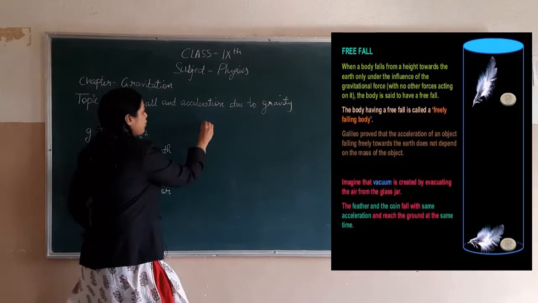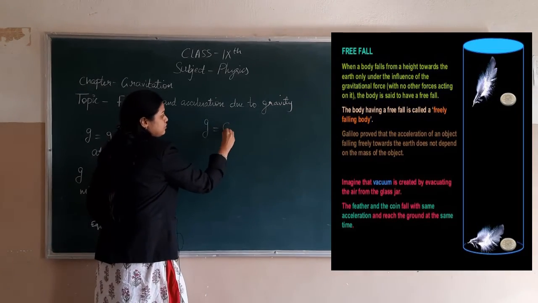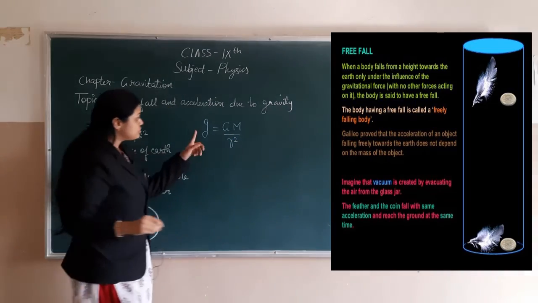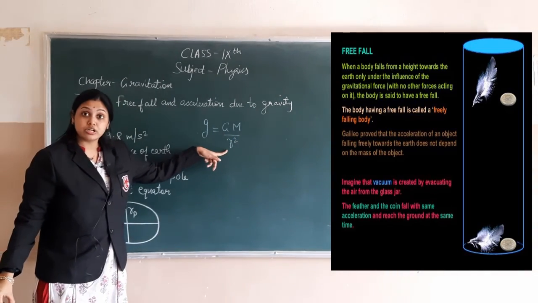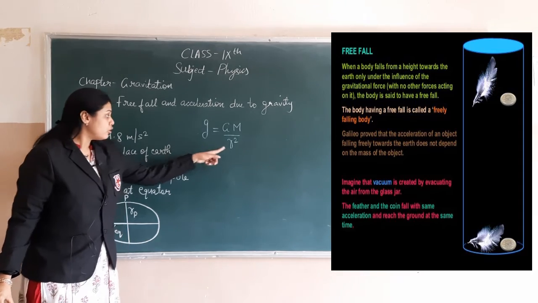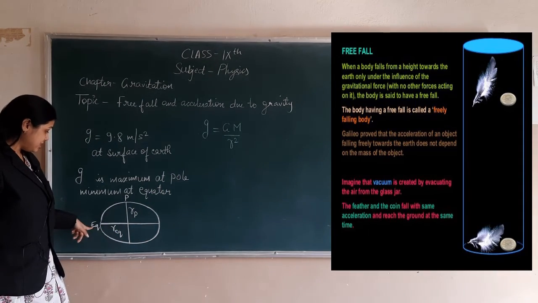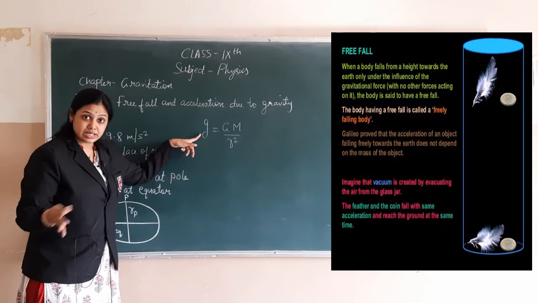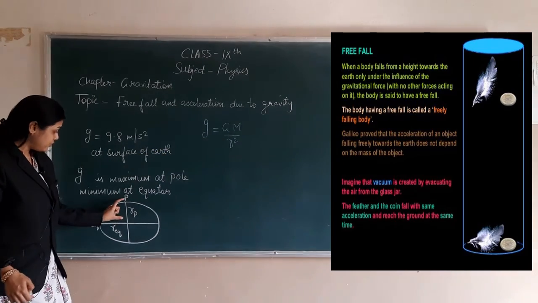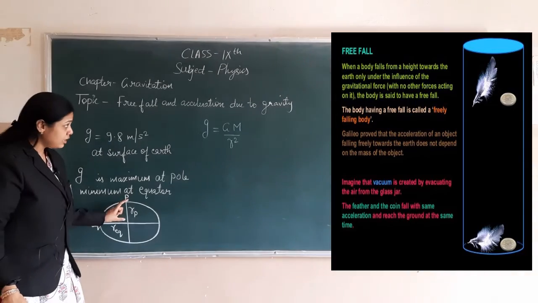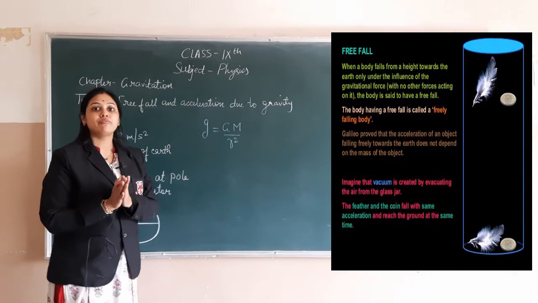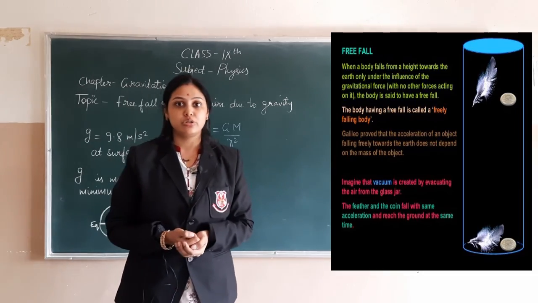Just see, the formula of small g is g equals GM upon r square. It means g is inversely proportional to the radius. So when we see the radius of the equator, which is more, we will get the value of g less, and when we put the radius of the pole, at that time we will get the value of g more. So this is about free fall and acceleration due to gravity.